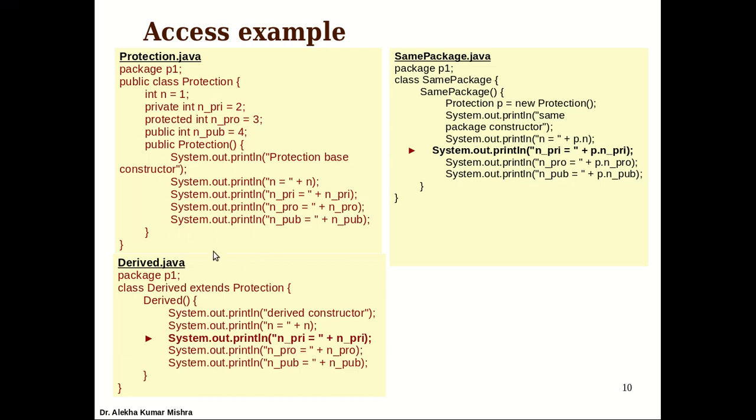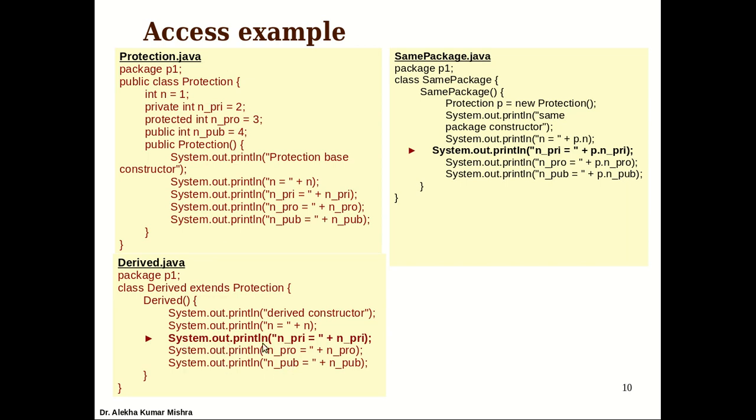Then comes another file, which defines a class Derived, a subclass of the class Protection, under the same package, you can see that the package is P1 here. So in the same package there is another class Derived which is inheriting the class Protection. Here we are trying to print all of them. We print the derived constructor. The default access specifier value, yes, we can print it. Private, we cannot print this one because it is a private member, so when this statement is executed, we expect an error. Otherwise it can access all of them.